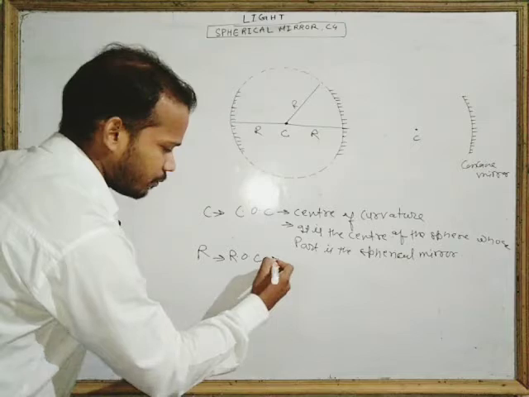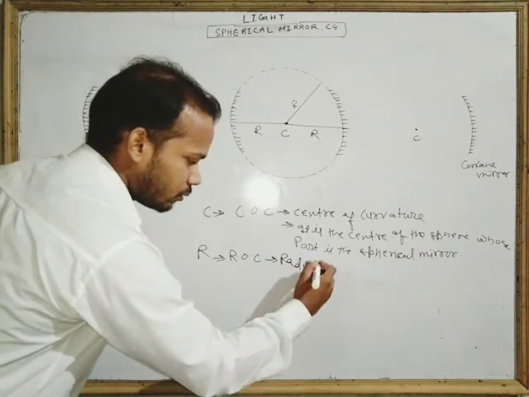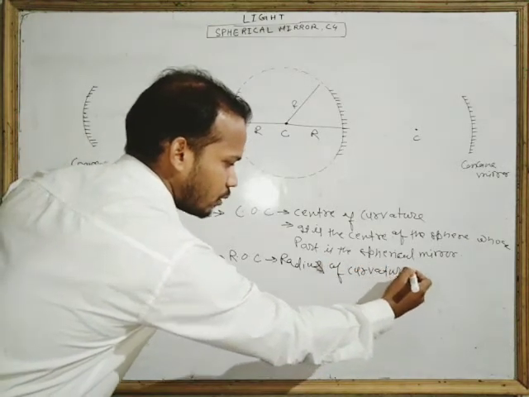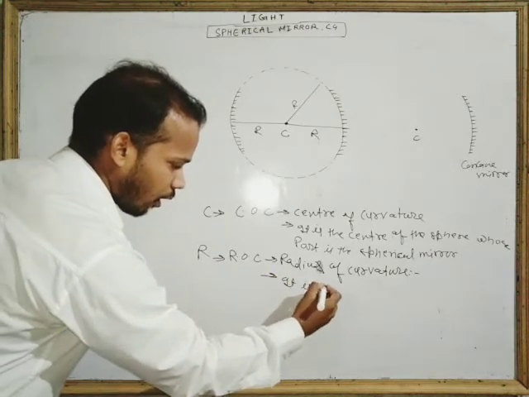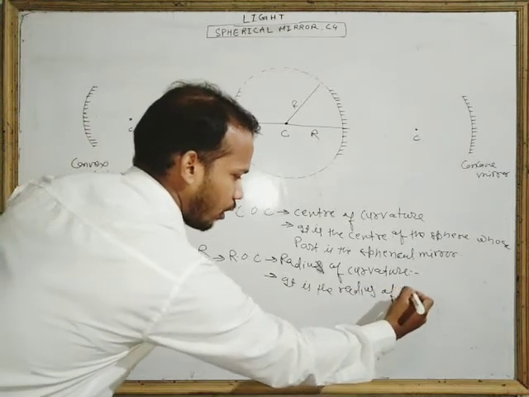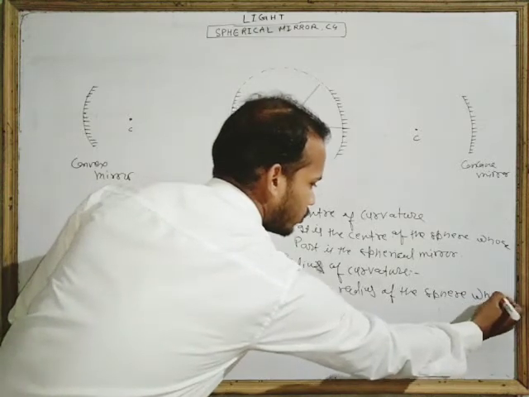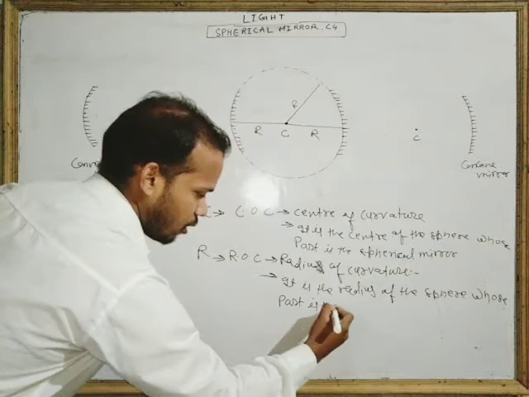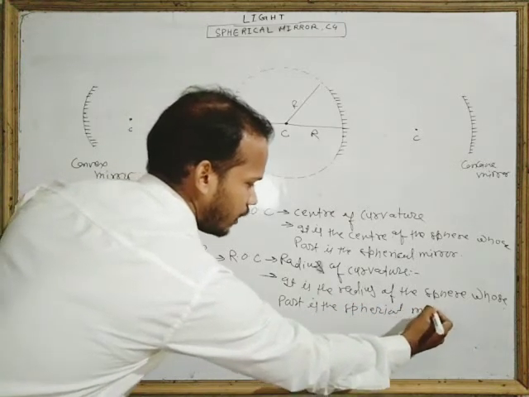So ROC means radius of curvature. What is the radius of curvature? Very good. It is the radius of the sphere whose part is the spherical mirror. Easy, very easy definition.